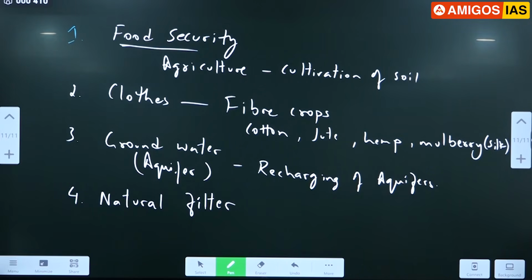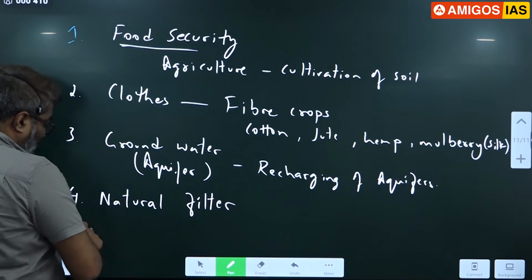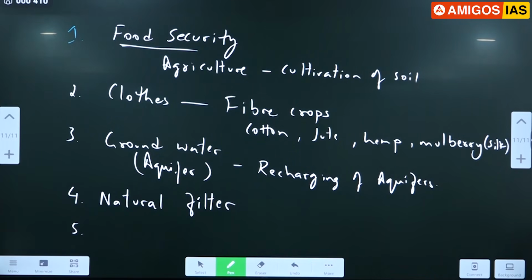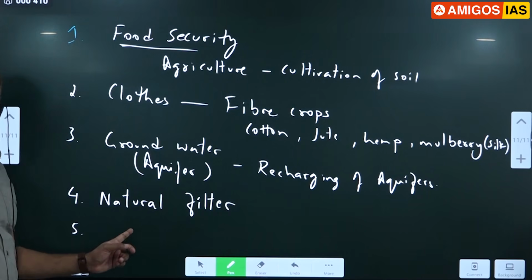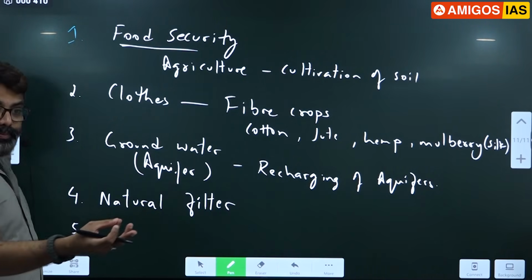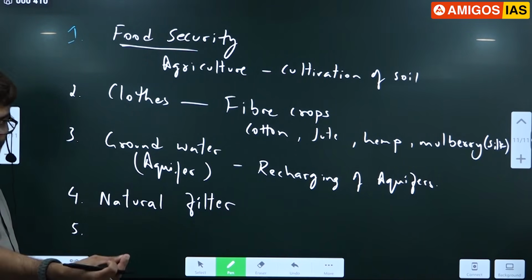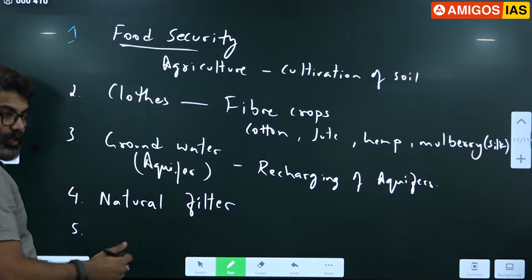Natural filter of the earth. Okay. Means soil filters water. Soil filters water. Notice all vegetation today, all vegetation, flora. Okay, and also you take agriculture also. All the plants on earth are growing where? On soil. So soil provides support for the roots, provides nutrients for the plant, provides water also for the plants.